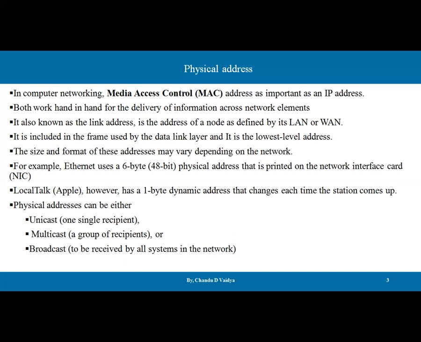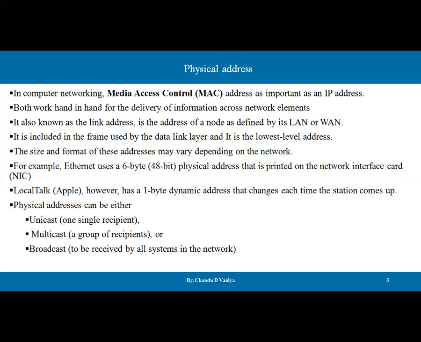Let's say in a desktop we have an NIC card where RJ45 is connected, and that is the incoming and outgoing port for us. And that one has the physical address. In LocalTalk Apple, however, it has a 1 byte dynamic address that changes each time the station comes up. So it depends upon the network and the vendor.